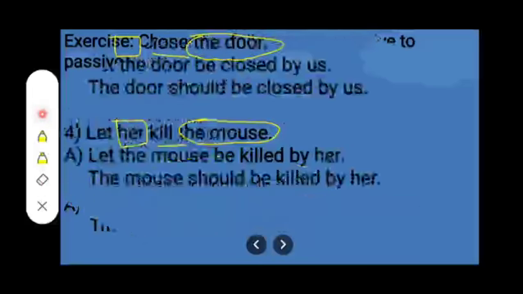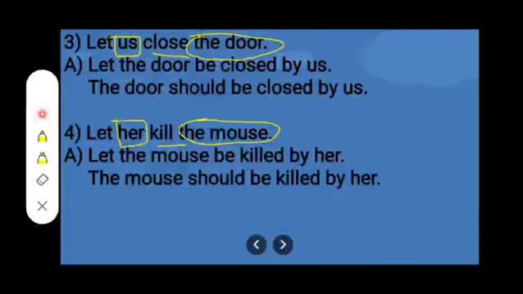Number 3. Let us close the door. So you can see over here the sentence started with let, and we are having us as subject, verb close and the door object. When you will change this subject to object, it will remain same. It will not change. Okay. So the answer is let the door be closed by us, or the door should be closed by us.